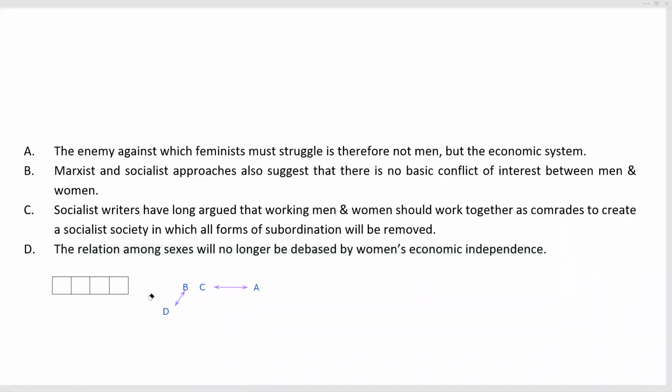Thus, we realize that D cannot be at the beginning. D has to be in between the pair BC and the statement A. With that, we get the sequence ready. The correct answer is BCDA.